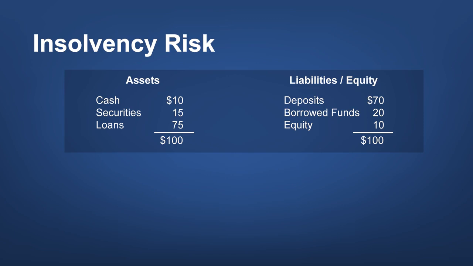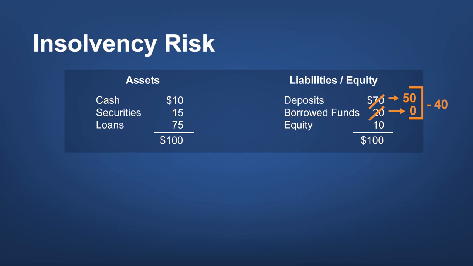Let's see how this works when our simple bank experiences a run. Okay, here is our bank. Let's assume that some depositors and debt holders run. $20 of deposits run away, and all of the borrowed funds are gone. Overall, $40 is gone. This is the cash shortfall.